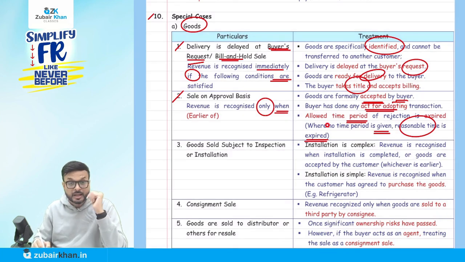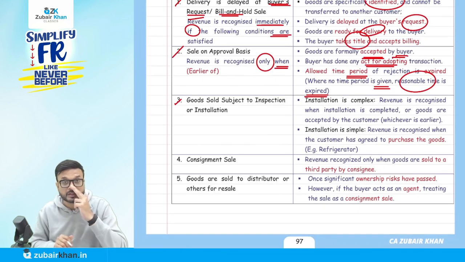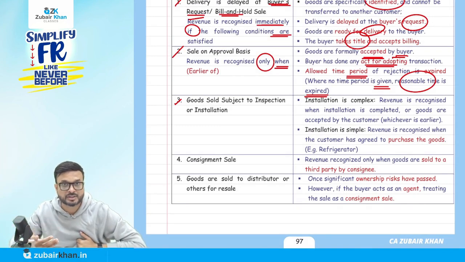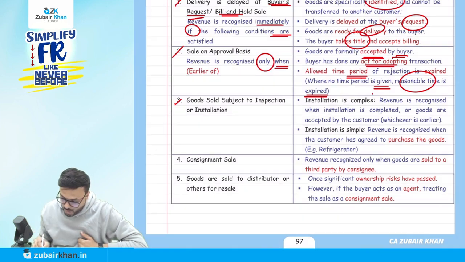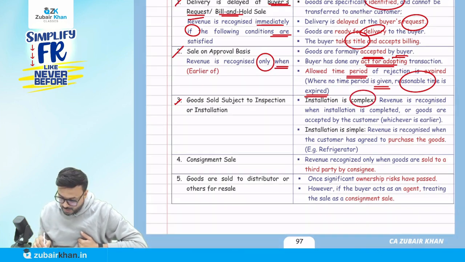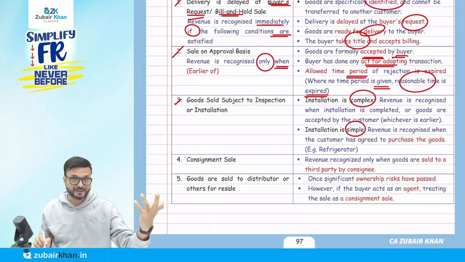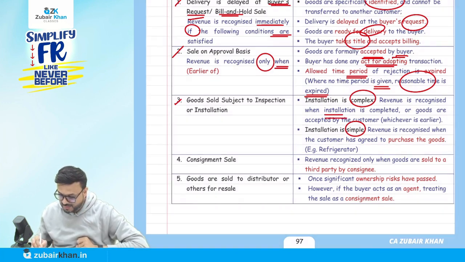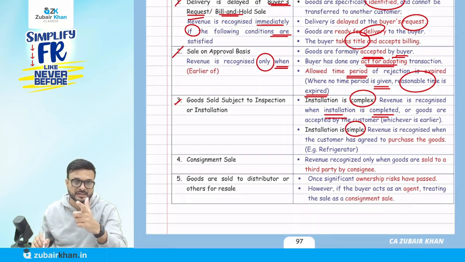Or if anything happens earlier, it will be considered a sale. Now here they say goods sold subject to inspection or installation. So certain times inspection or installation is required. It is divided into two categories: installation might be complex, like in the case of an air conditioner, or installation might be simple, like in the case of a refrigerator. Revenue is recognized when installation is completed, when the installation is complex, like in the case of an AC.